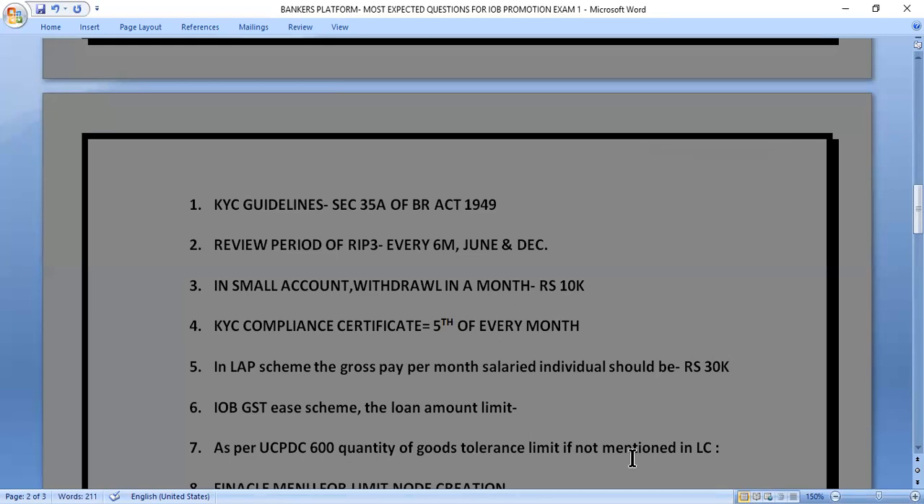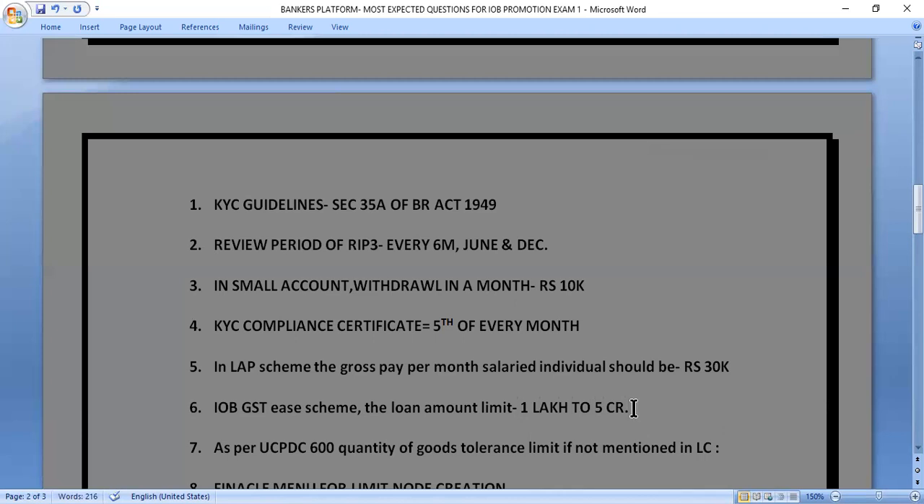Our next question is, in the IOB GST scheme, what is the loan amount limit? What is the minimum and maximum amount which we can give under the IOB GST scheme? The correct answer is 1 lakh rupees to 5 crore rupees. So let's move to the next question.